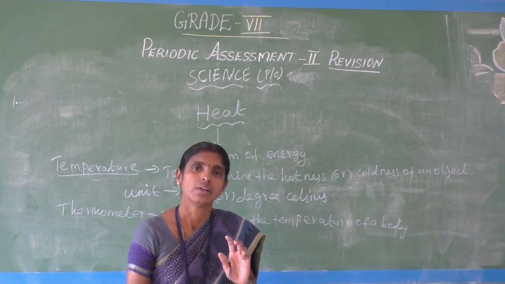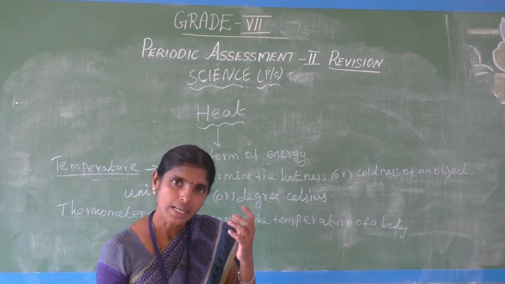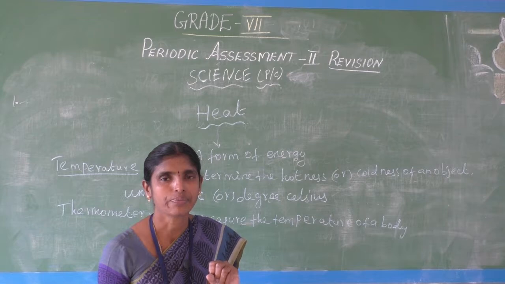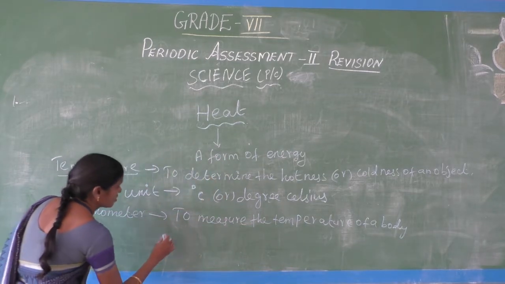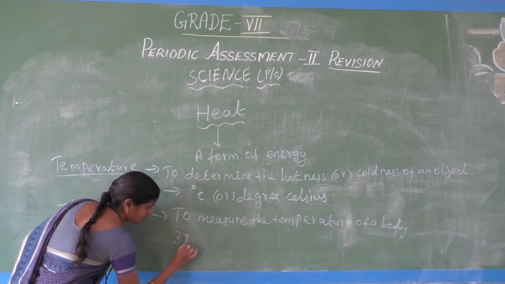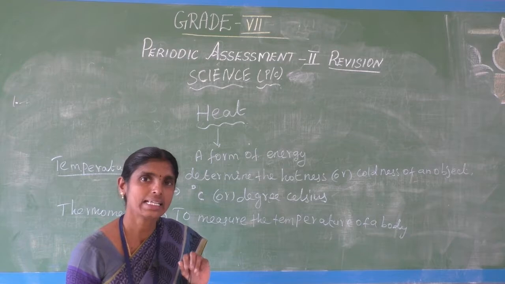Do you know the normal human body temperature? What is the temperature of a normal human body? 37 degree Celsius.